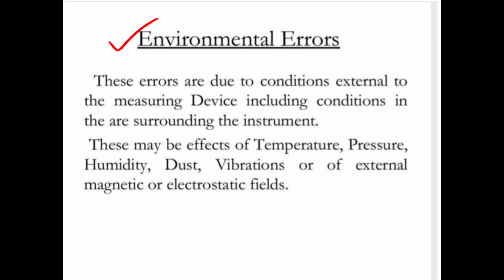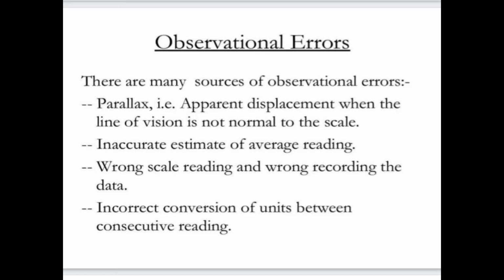So after this we see what observational error means. There are many sources of observational errors. First is parallax, that is apparent displacement when the line of vision is not normal to the scale. Second is inaccurate estimate of average reading. Third is wrong scale reading and wrong recording of the data. Fourth is incorrect conversion of unit between consecutive readings.